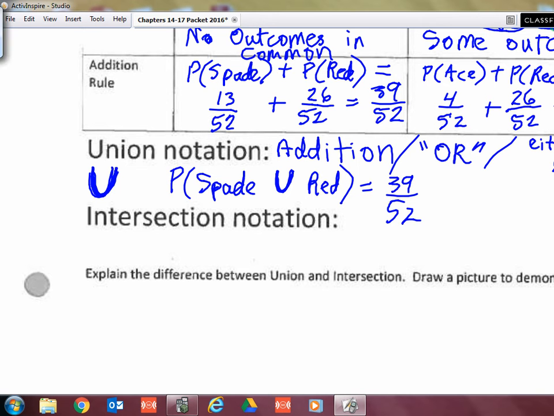Could also do that. Probability of ace union red, which is the one up above it, is 28 over 52.